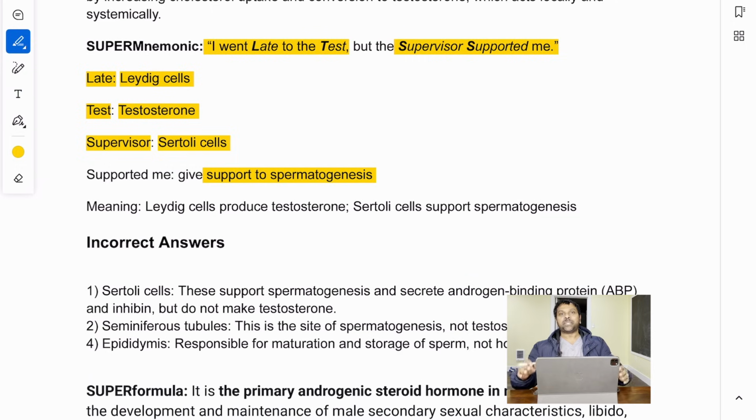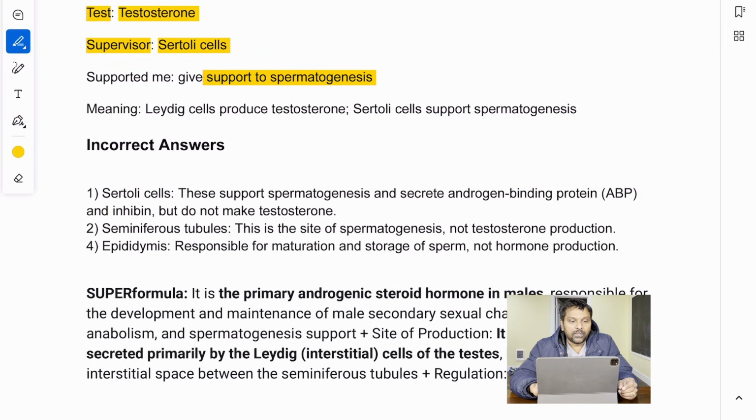So now tell me, what do Leydig cells do? Leydig cells produce testosterone. And what do Sertoli cells do? Sertoli cells support spermatogenesis. So I went late to the test, but the supervisor supported me. Leydig cells produce testosterone. Sertoli cells support spermatogenesis. That's a very useful mnemonic you can remember.